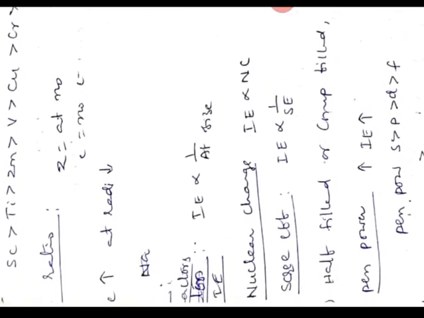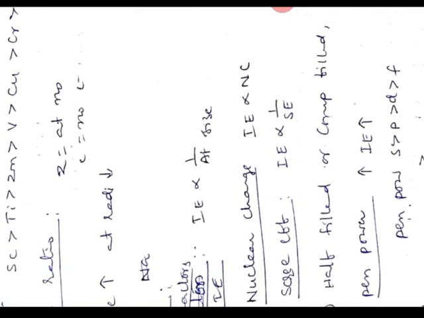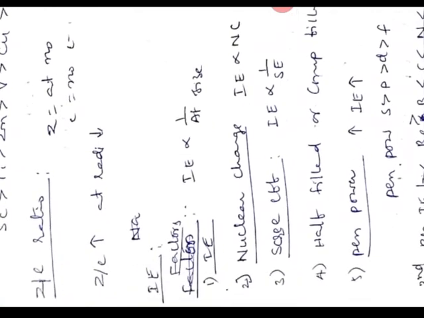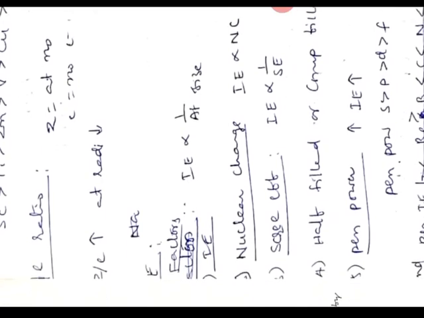The next factor is half filled or completely filled configuration. If an element has a half filled or completely filled configuration, the amount of energy required to remove an electron will be high, so ionization energy will be more. The other factor is penetrating power. If penetrating power increases, ionization energy also increases. Penetrating power is more for s orbitals and less for p orbitals.